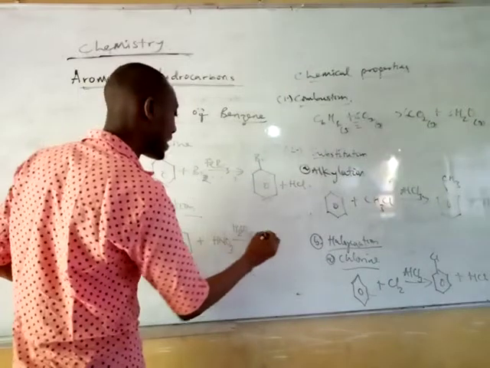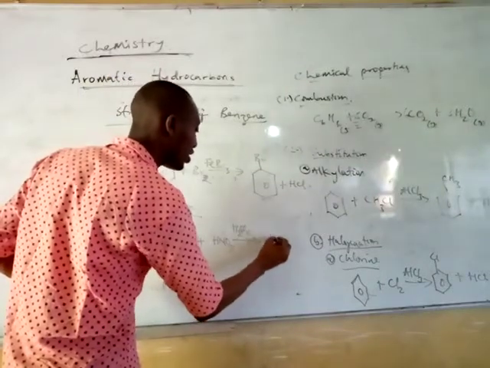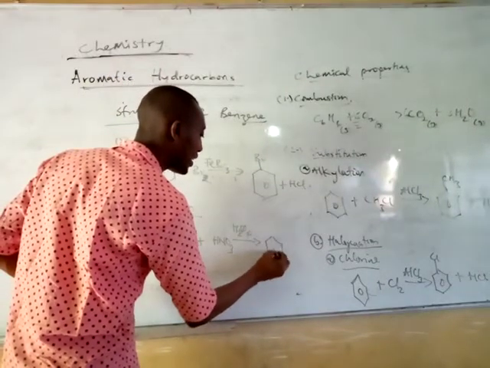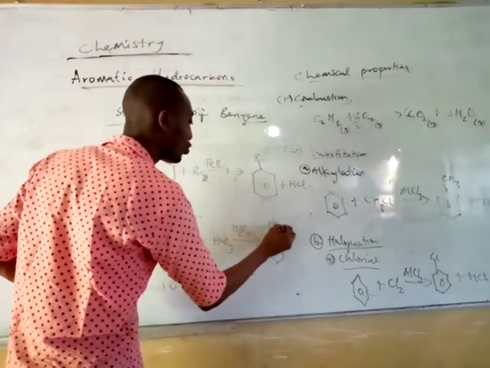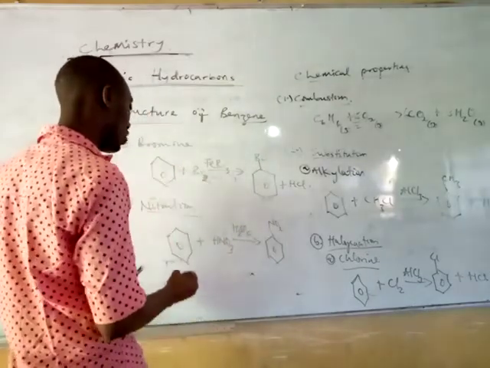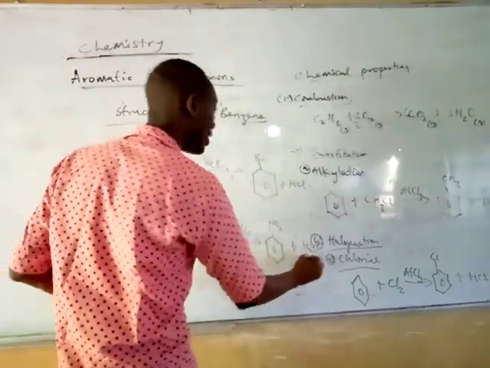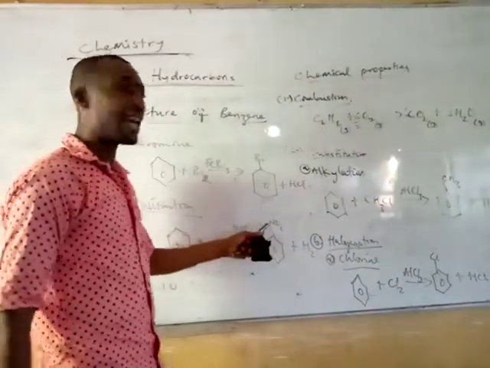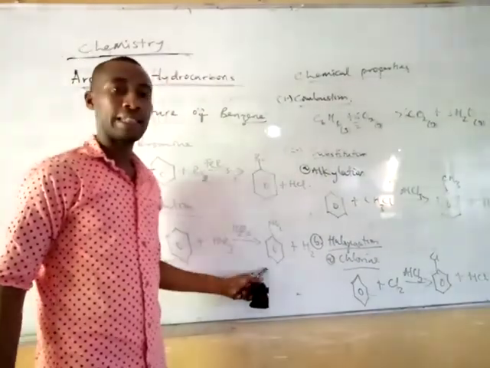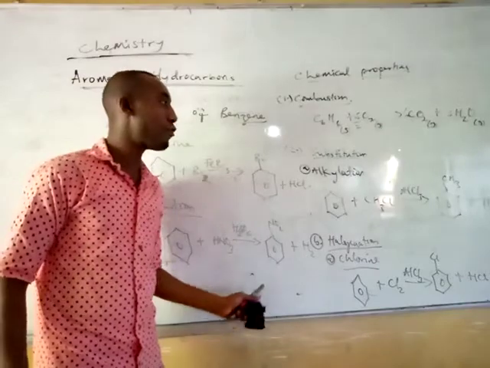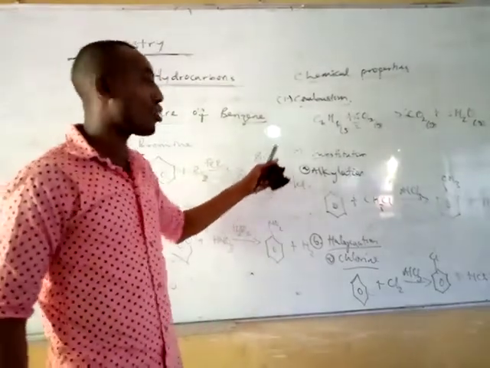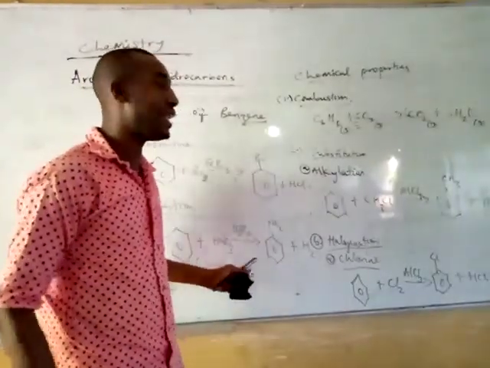So in this regard, you are going to have your benzene ring carrying NO2 on top of it, and your hydrogen being liberated. So this is your nitrobenzene being formed. These are some of the substitution reactions you have under benzene.